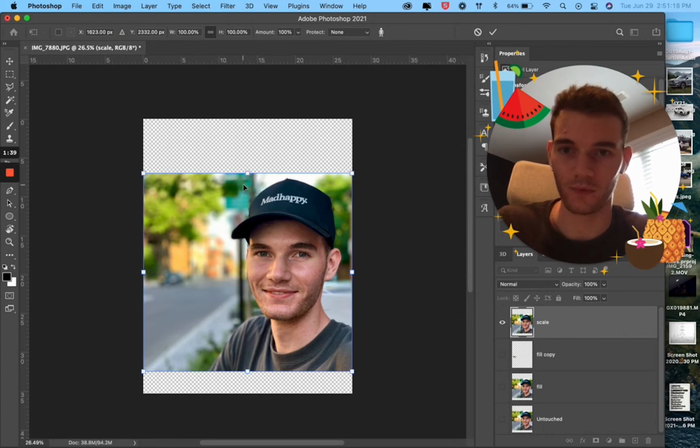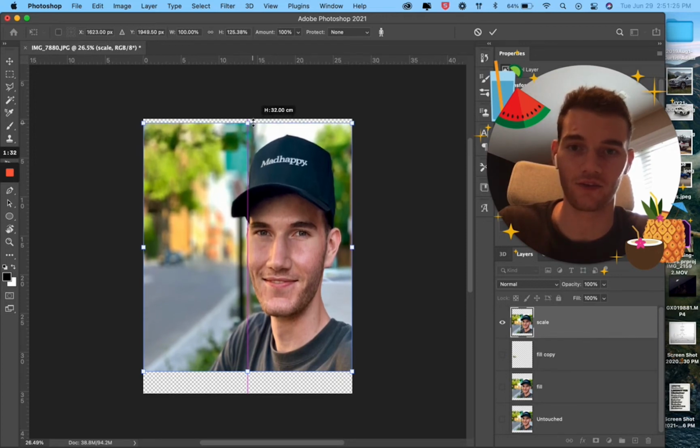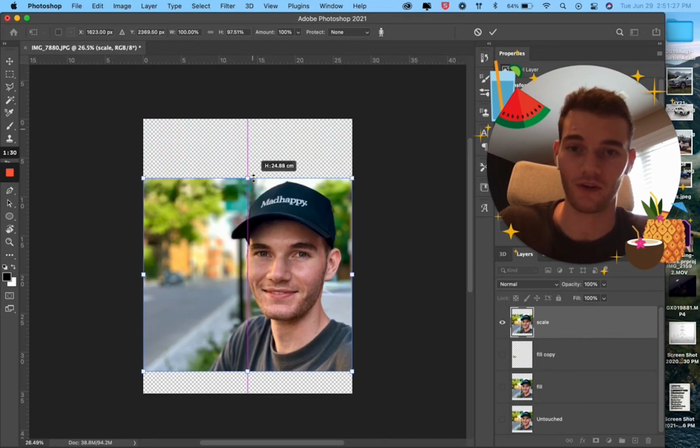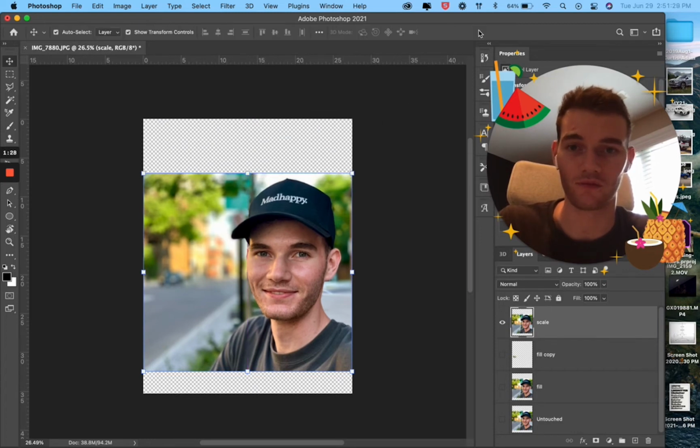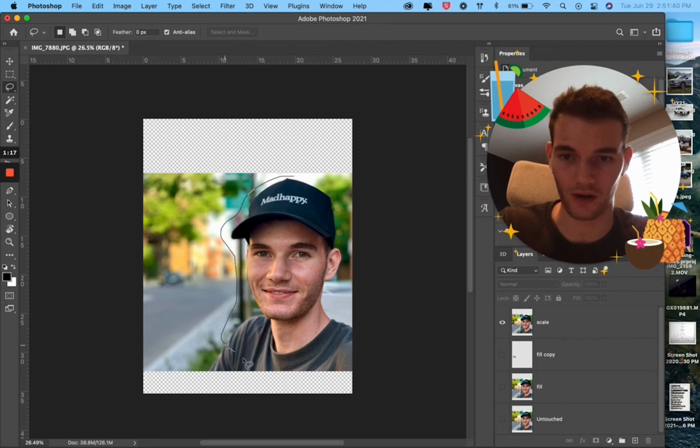So now that we're on this, we can click this and then we can hold Shift and then we can stretch. And it stretches only the desired spots. But because my head is such a high percentage of this picture, it stretches my head too. So then we have to reverse that. We're actually going to start a mask. So we're going to get our lasso tool, which is here, and we're going to mask around the part that you don't want to stretch. I want to stretch my shirt a little bit, but not my collar.